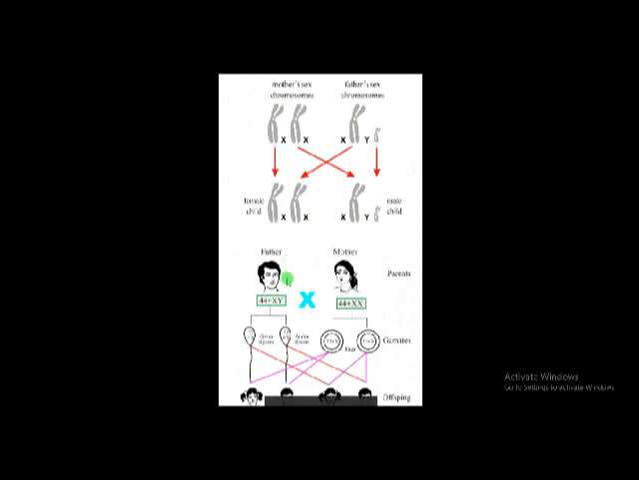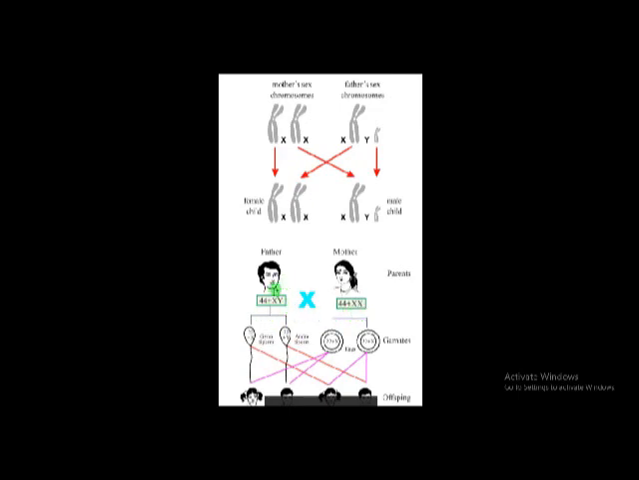Here is the father, here is the mother, and we all know that human beings possess 46 chromosomes in each and every cell of our body. Of those 46 chromosomes, 44 are common in males and females, and the other 2 chromosomes are XY in males and XX in females. These are called sex chromosomes.